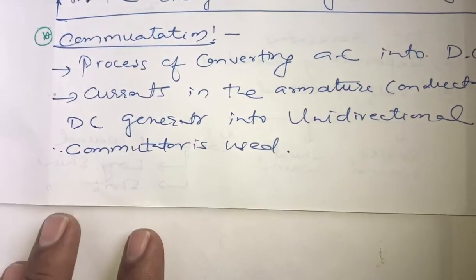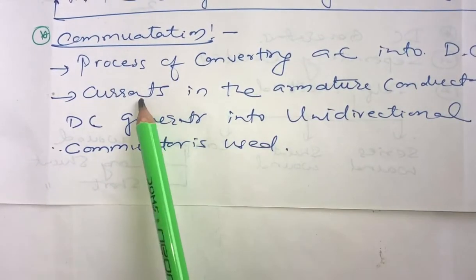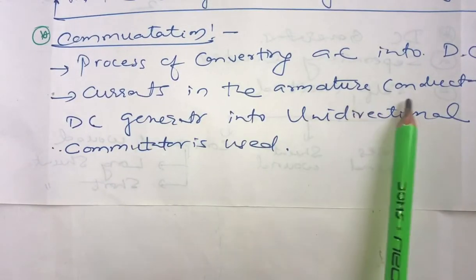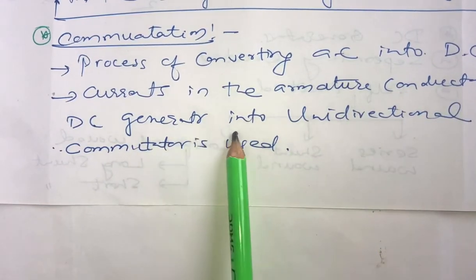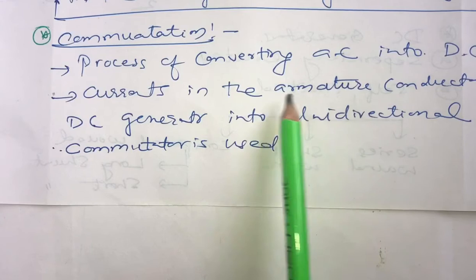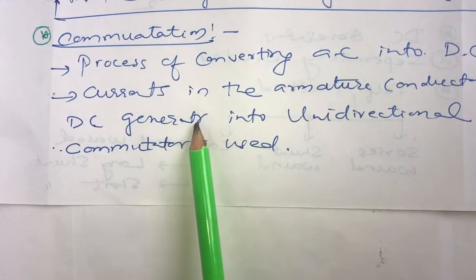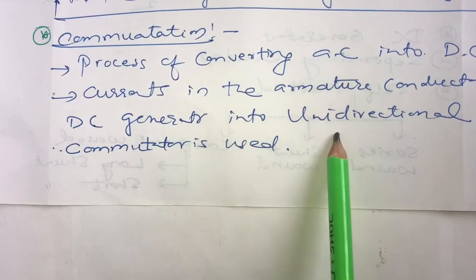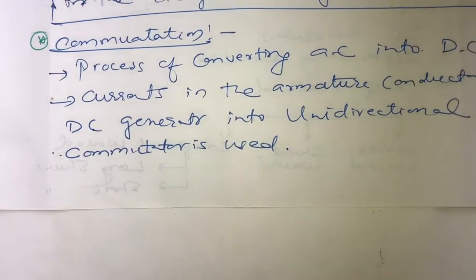So what is commutation? Commutation is nothing but a process of converting AC into DC, or making the currents in the armature conductors of the DC generator unidirectional. The currents in the armature conductors of the DC generator are actually alternating, and they have to be converted into unidirectional, that is direct current. For that purpose the commutators are used.